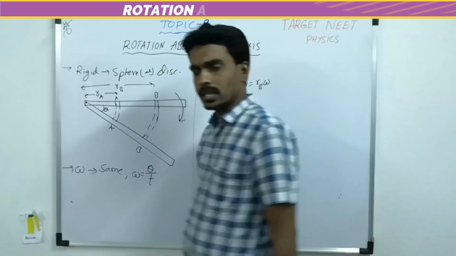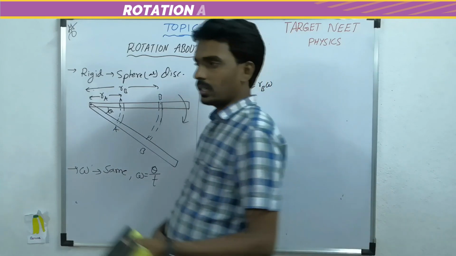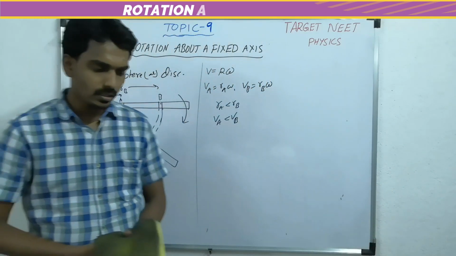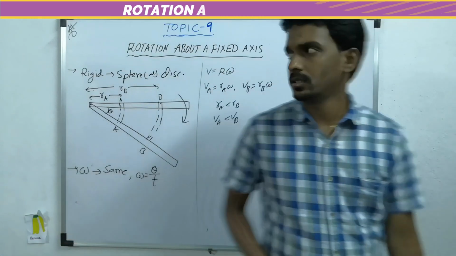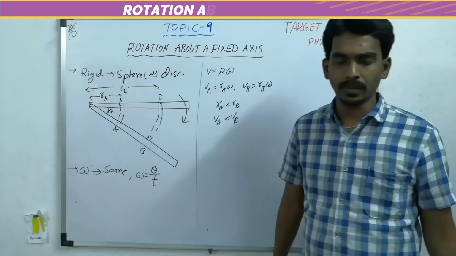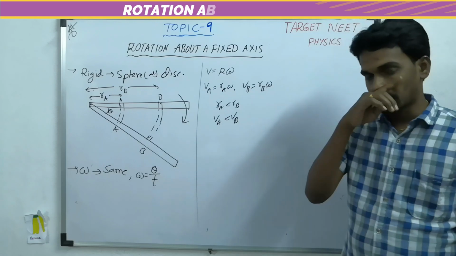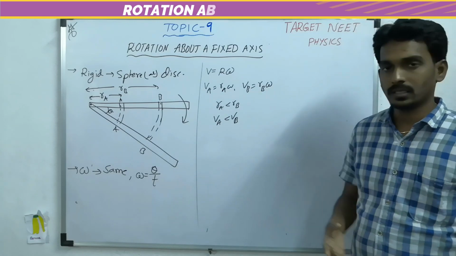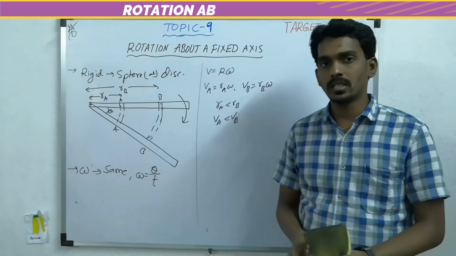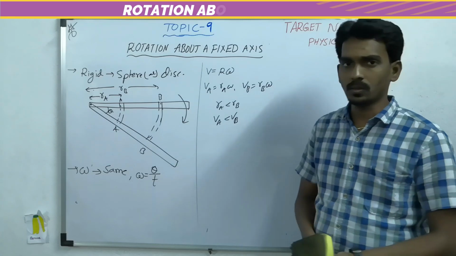Now one more thing I said, the torque is the one which produces the rotational motion, which we studied in the previous topic. Based on the torque and the rotational motion, we will get the questions.